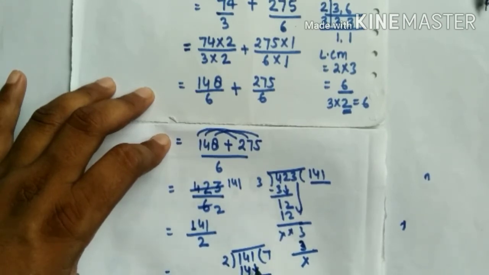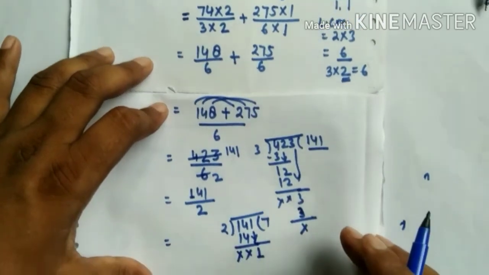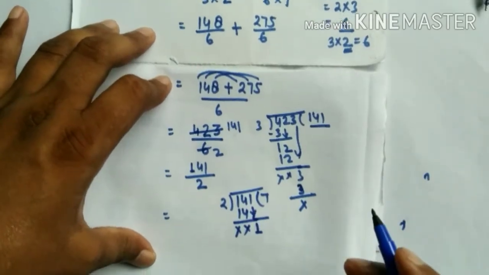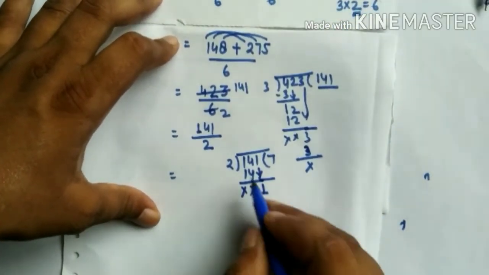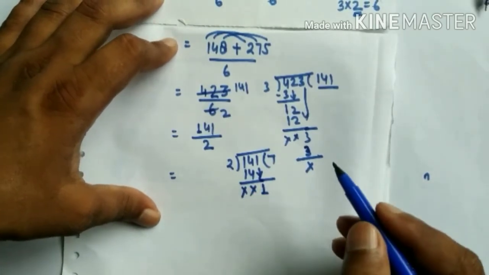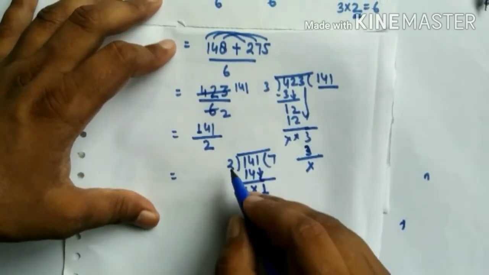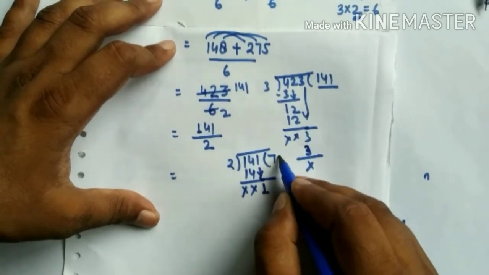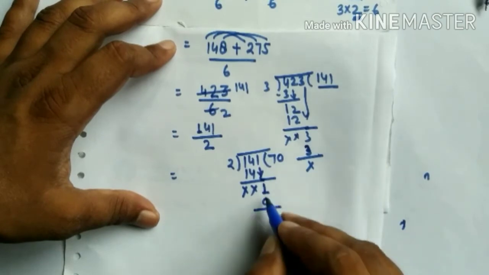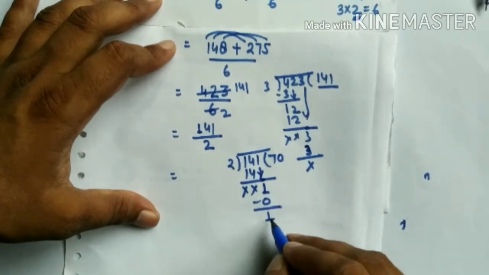We just take here 1. We know that 1 is less than 2, then we take 0 times, 2 zeros are 0, 1 goes to 0 is 1.